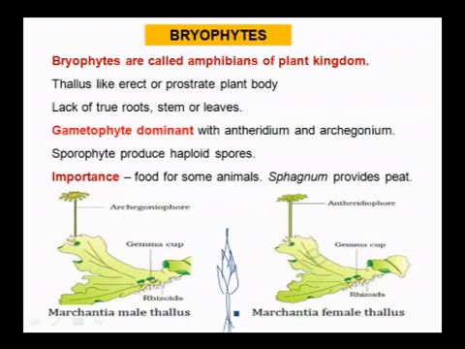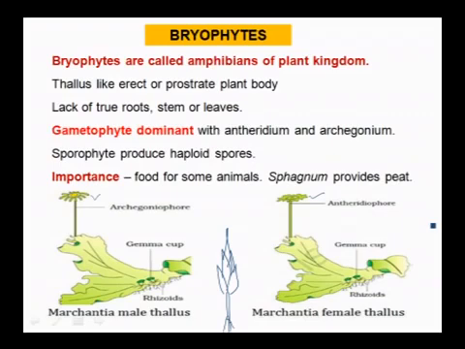They lack root, stem, leaves. There are no true roots, true stem or leaves. Here the gametophyte is the dominant phase, and that gametophyte will produce antheridium and archegonium, which is a female representative, and antheridium is a male representative.